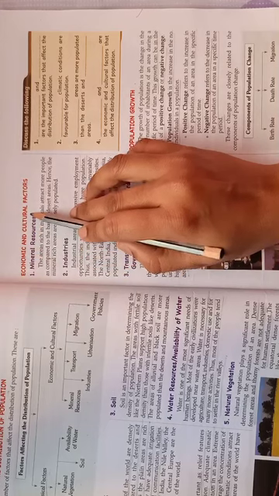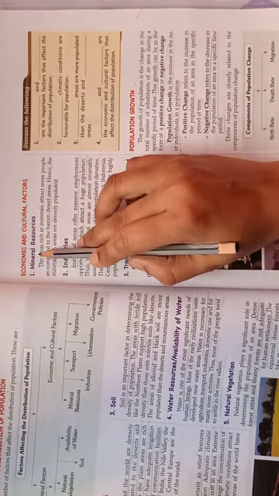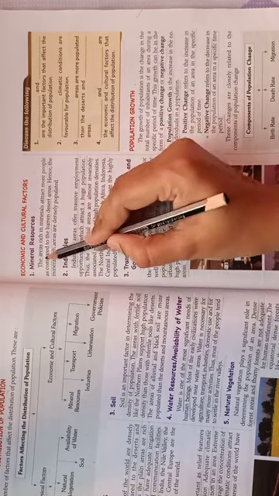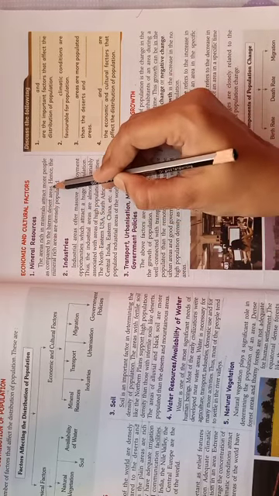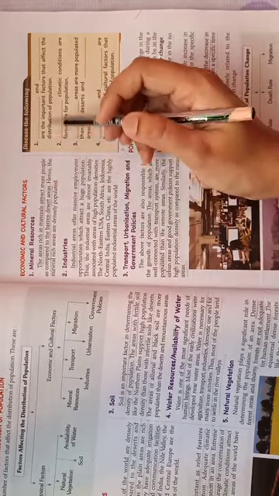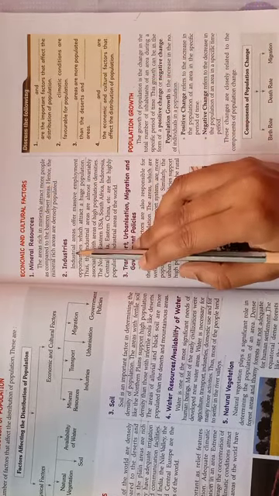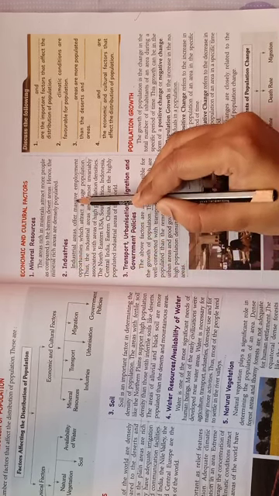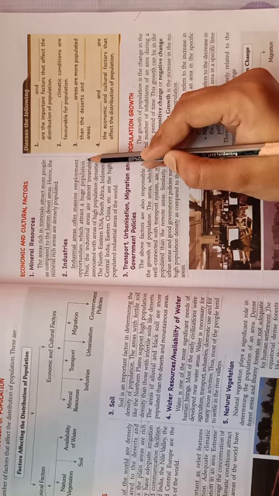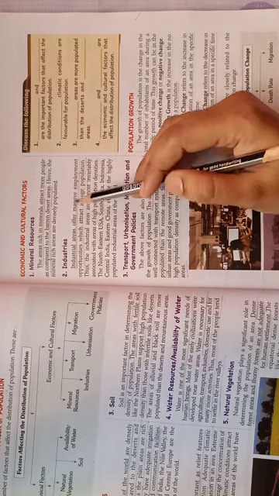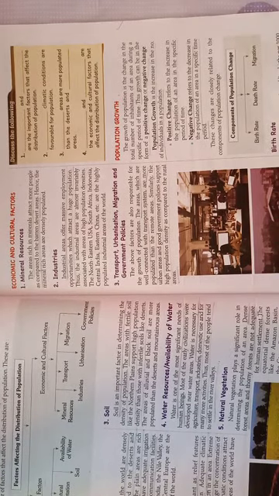Next is economic and cultural factors. Under this, first is availability of mineral resources. The areas rich in minerals attract more people as compared to the barren desert areas. So people prefer to live in areas where mineral resources are available. Next, industries. Industrial areas offer massive employment opportunities which attract a huge population. So people move to industrial places because they get a lot of employment opportunities.